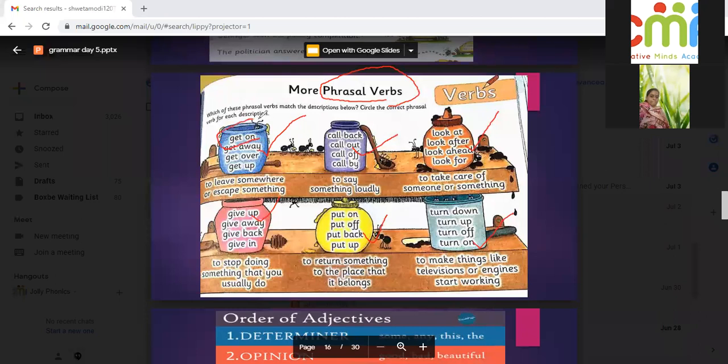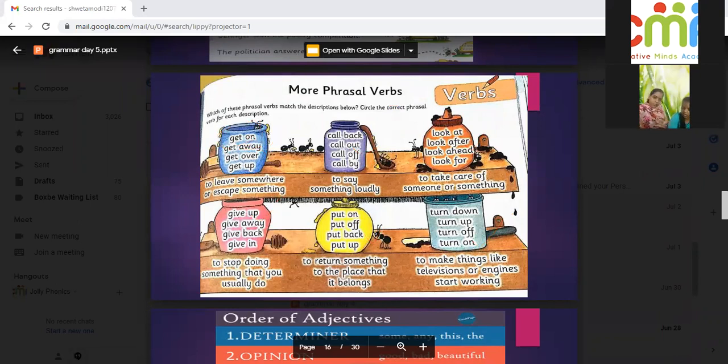Why is this a phrasal verb? Who will explain why this is a phrasal verb? It doesn't have a subject. It has a verb, more than one word. A group of verbs. So, you can make a meaningful sentence with the help of this. Perfect.